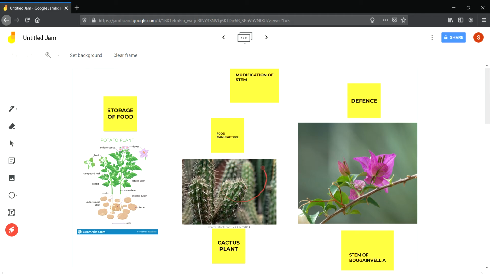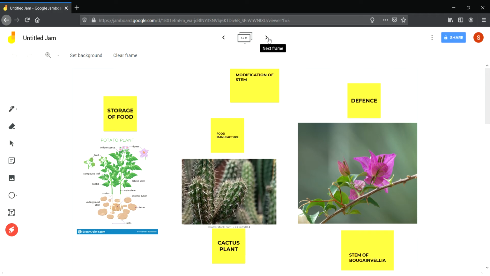Then in several plants, stems have thorns or spines to protect them from animals, like in the bougainvillea plant. These are some modifications of stem.